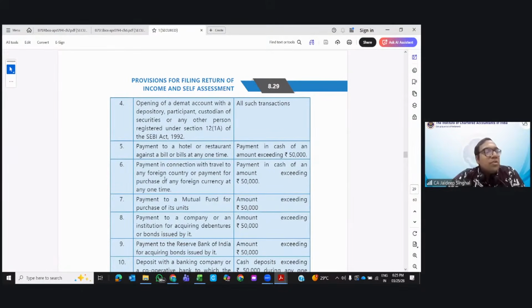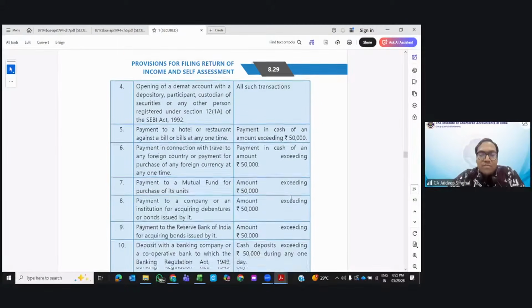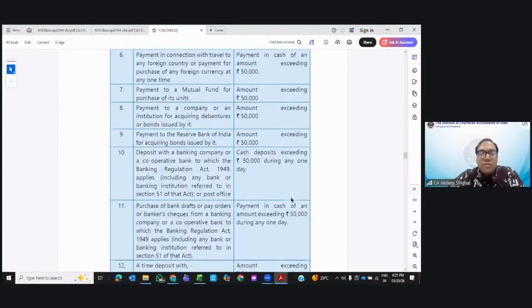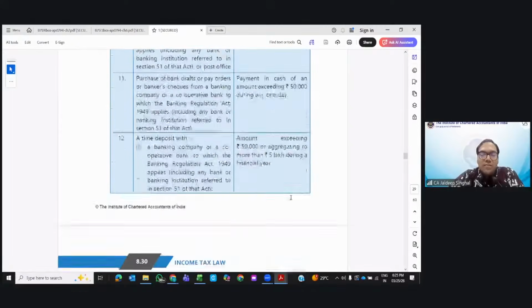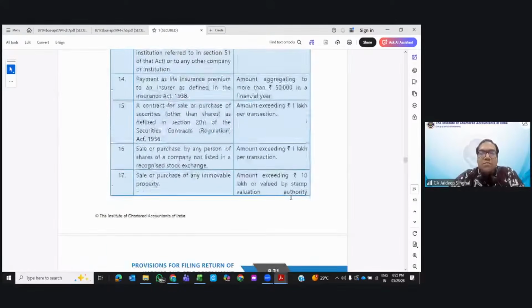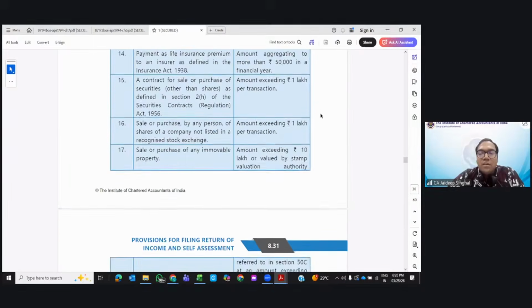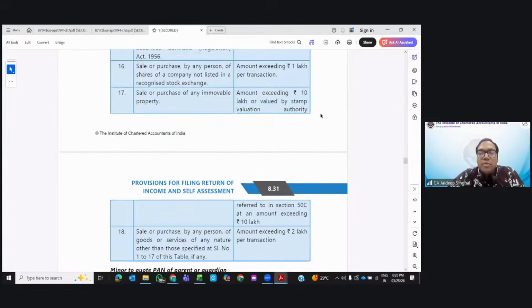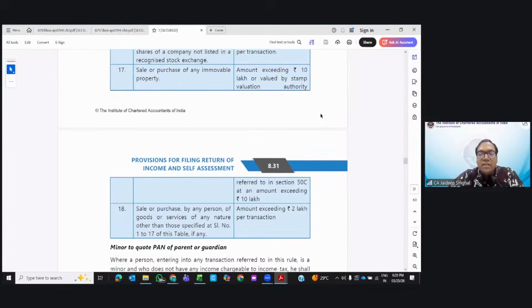If your expense is more than 2 lakhs, then the return is also mandatory. It is the quoting of the PAN number. If you pay more than 50,000 in cash, again in cash, then it is mandatory. Mutual fund 50,000, debentures 50,000, RBI bonds 50,000, all these limits you can just quickly have a look at. Then life insurance, if you purchase greater than 50,000, here cash is not written, so in every case you are required to quote it. Then sale or purchase of immovable property greater than 10 lakh.